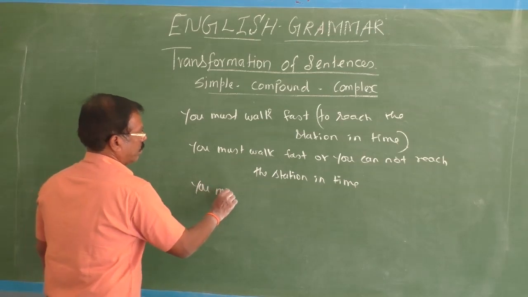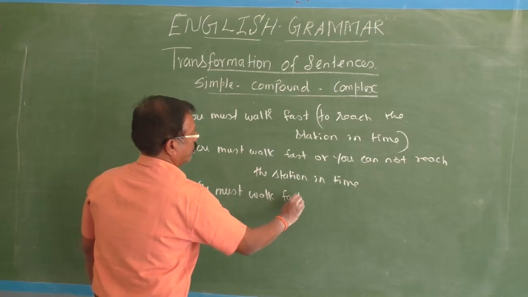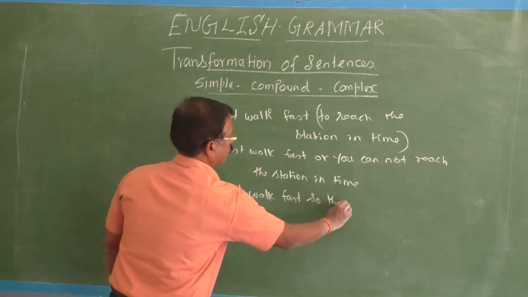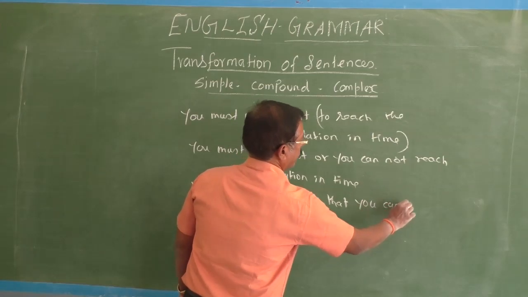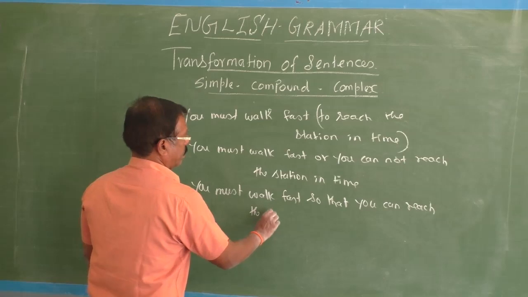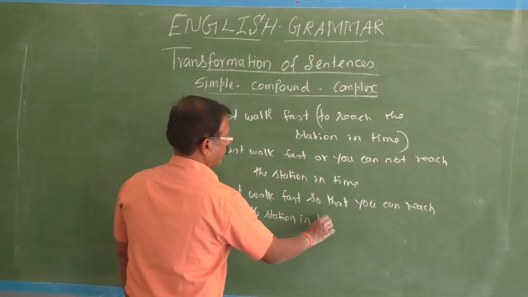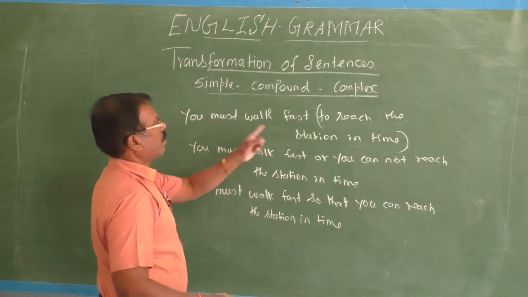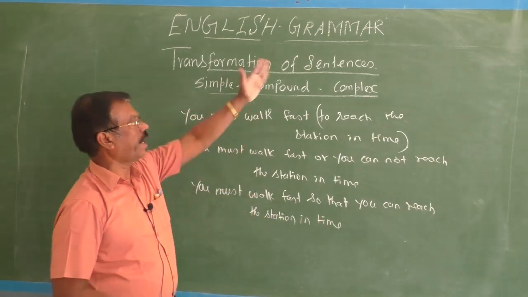You must walk fast so that you can reach the station in time. Unless you walk fast, you cannot reach the station in time, or if you walk fast, you can reach the station in time.